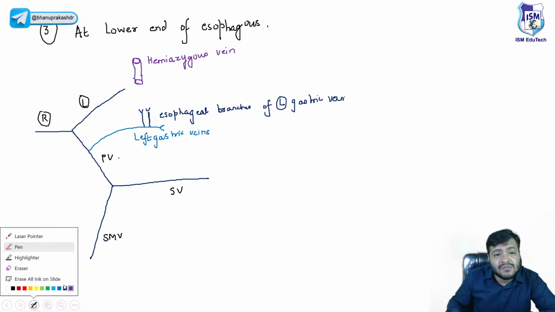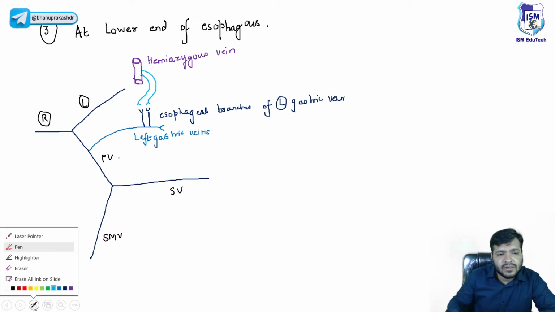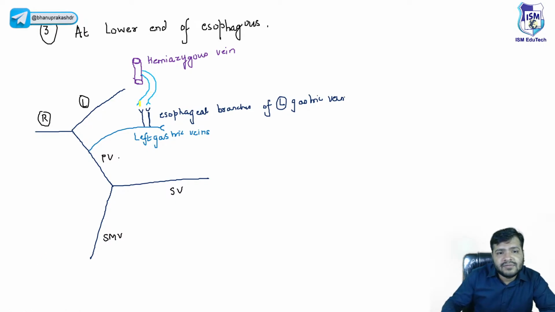These are called the esophageal branches of the hemiazygos vein. Okay, so this you can see over here. This is anastomosing with each other. Okay, this is anastomosing with each other.